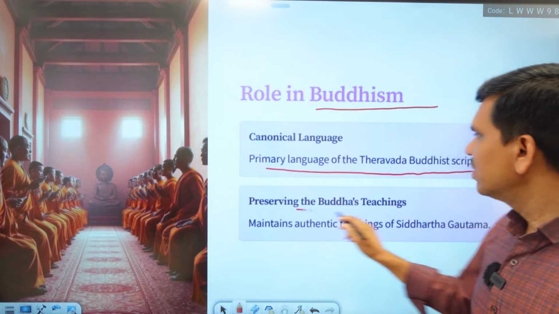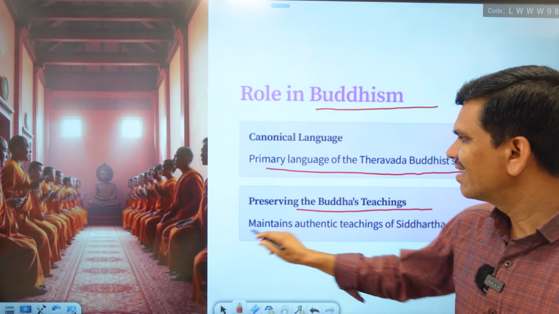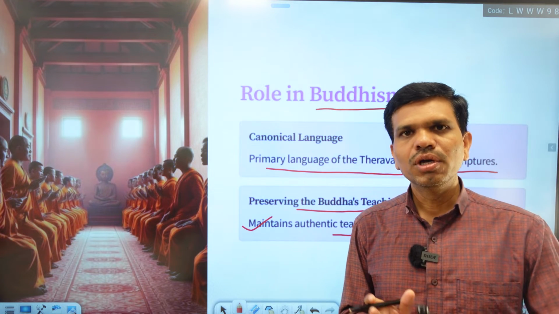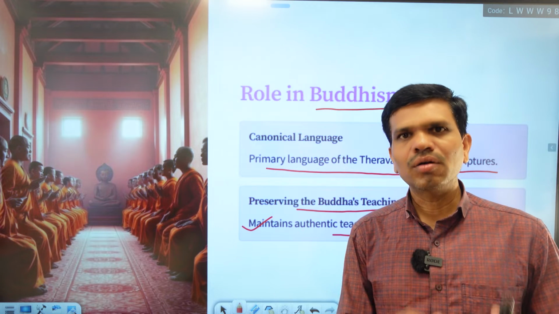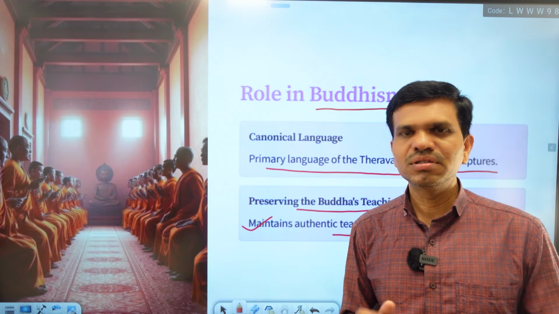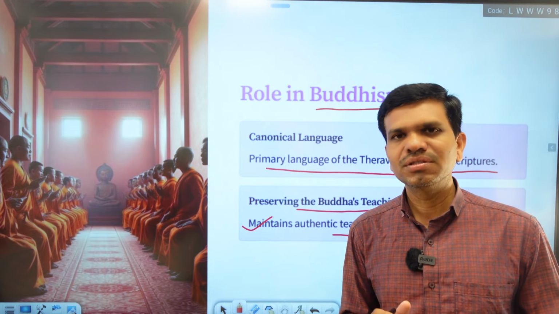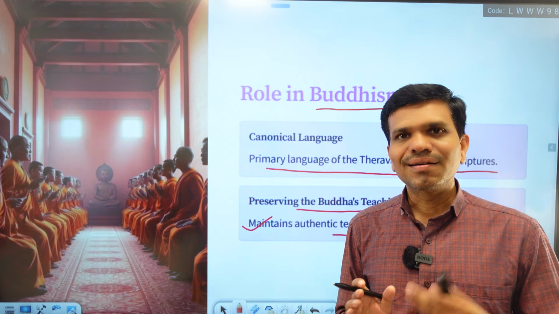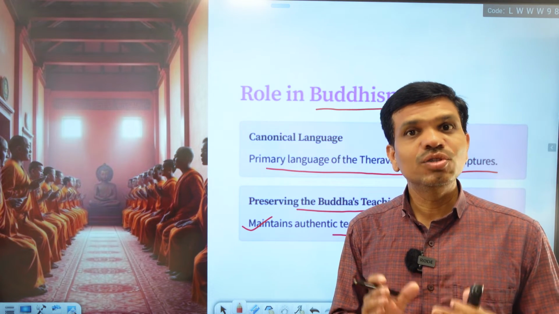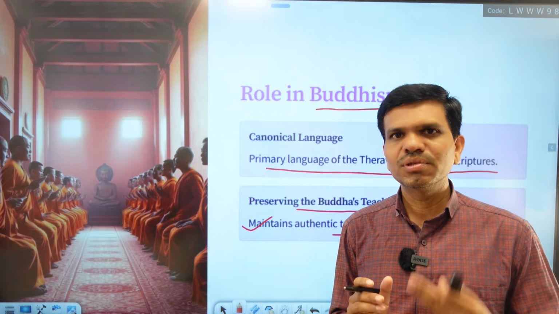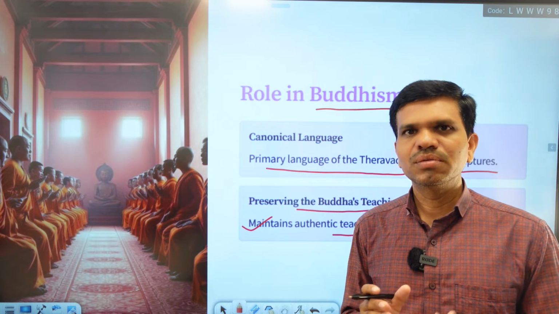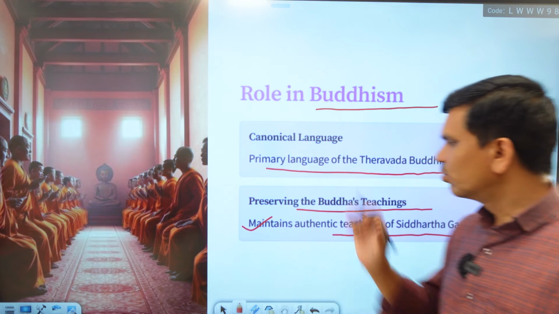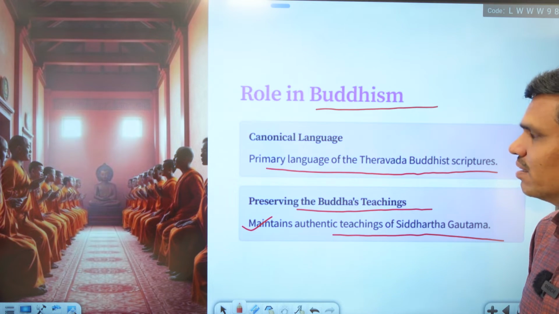Then, preserving the Buddhist teaching. It maintains the authentic teachings of Siddhartha Gautama. If we go to Siddhartha Gautama's, or Lord Buddha's, teachings or preachings, we find all those teachings were composed in Pali. So Pali has great significance as a religious language, because most of the worship is in Pali. Pali is used in worship in Buddhism. So this is the role of Pali in Buddhism.